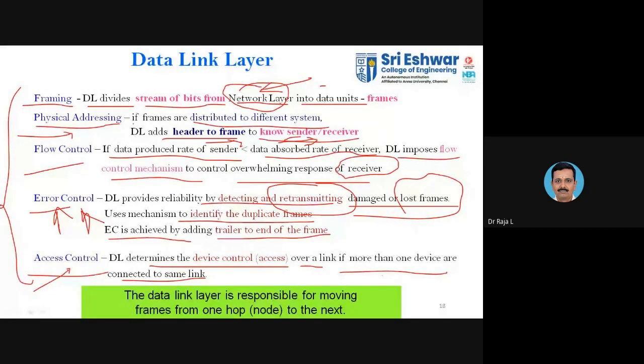As I told you, the main functionality of the data link layer in brief is this. It is responsible for moving frames from one node to the next, that is, one hop to the next. In the previous case we were moving bits; here we are moving frames. So layer 2 has frames, and layer 1 has a stream of bits.